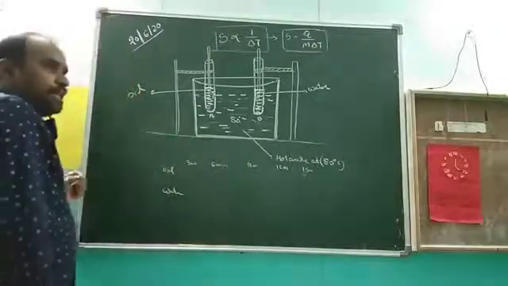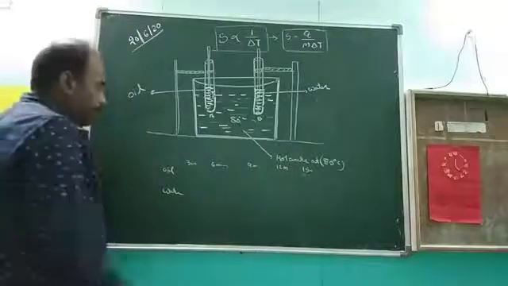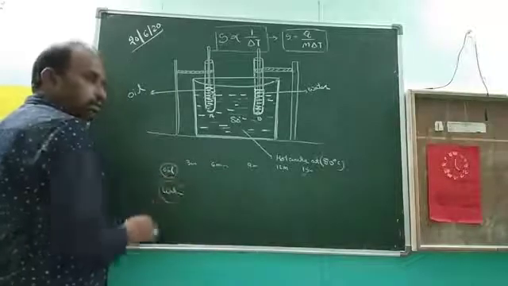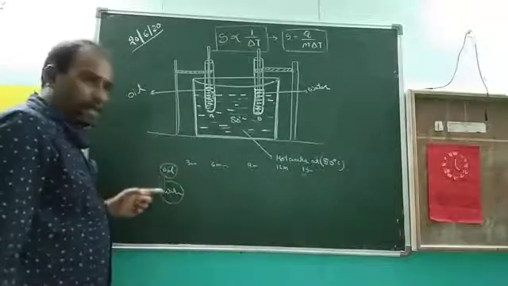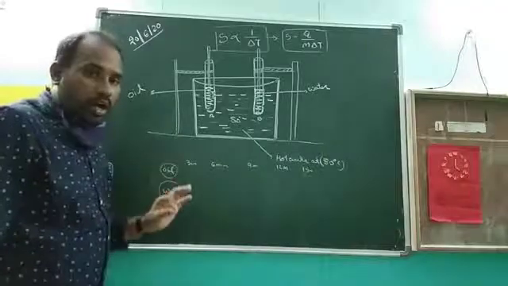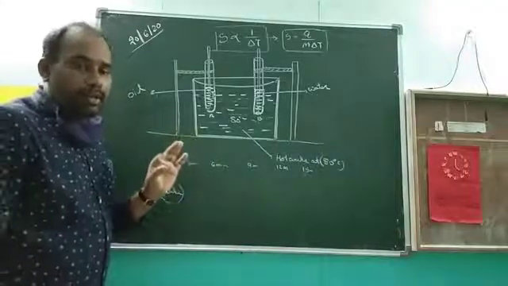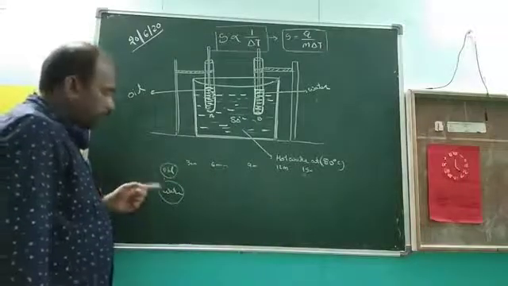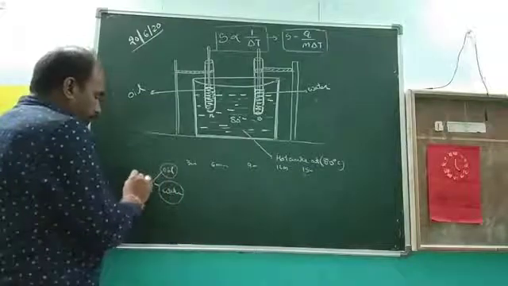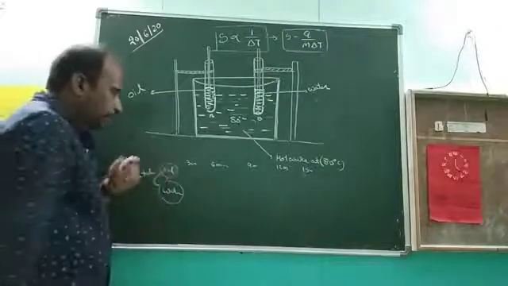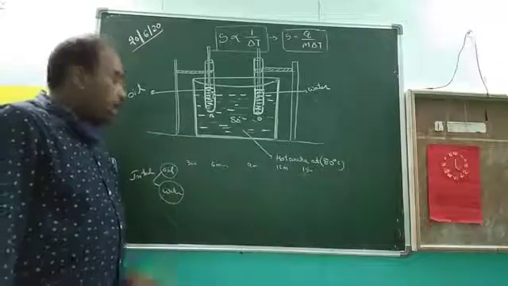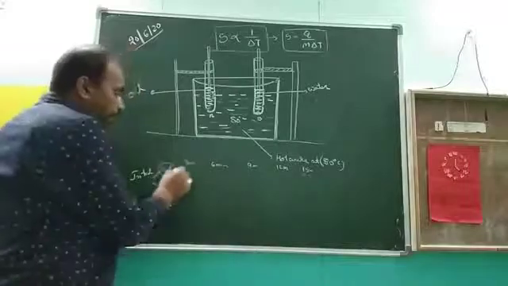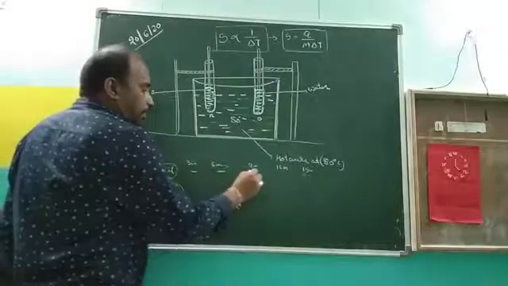Then what are you observing in this activity? The temperature of the oil and water are both the same initially, that is the room temperature. But after 3 minutes, the temperature of oil gradually increases.